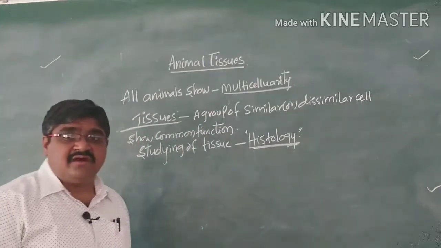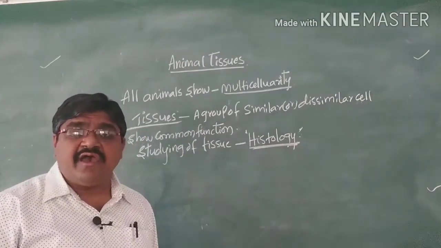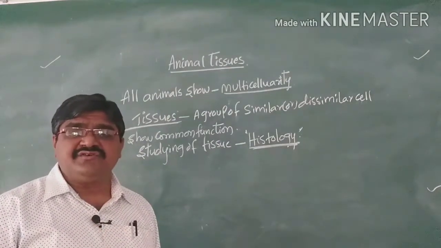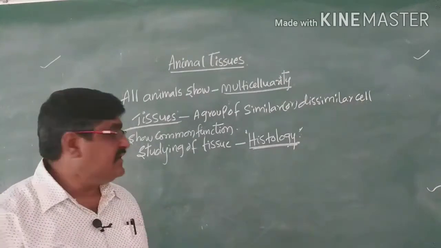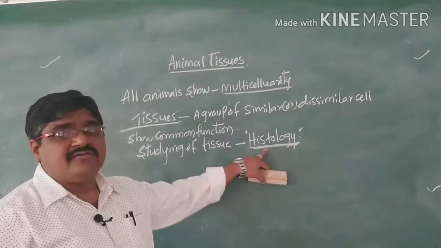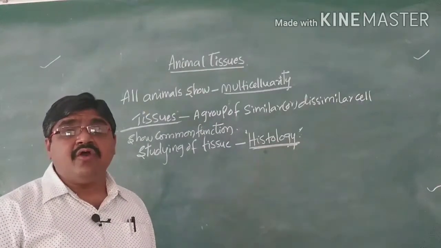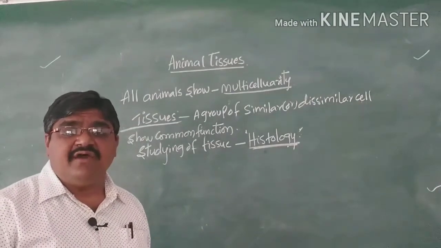It is a branch of biology which deals with the study of tissues. So studying about the tissues, we call that histology. It is a branch of biology which deals with the study of various types of tissues.